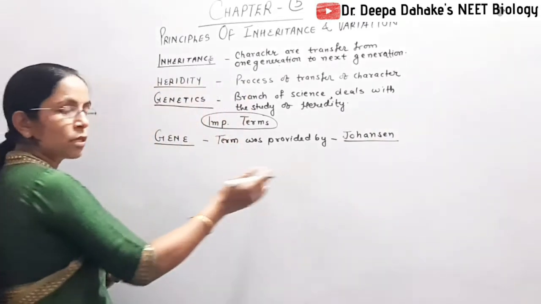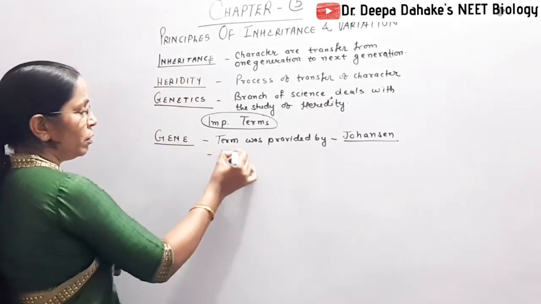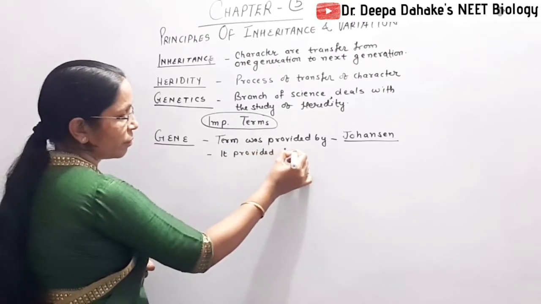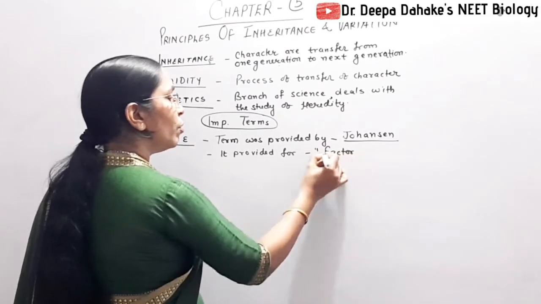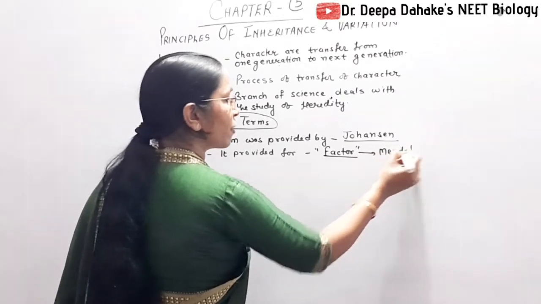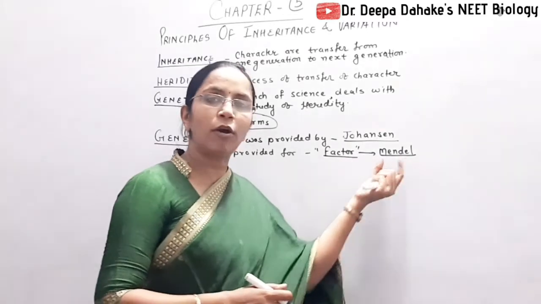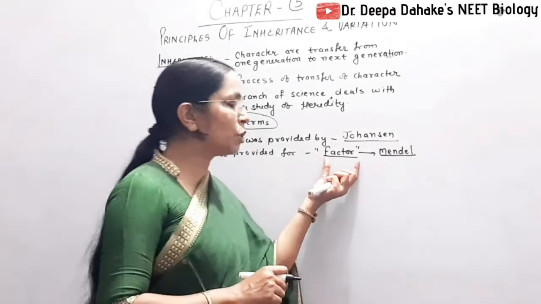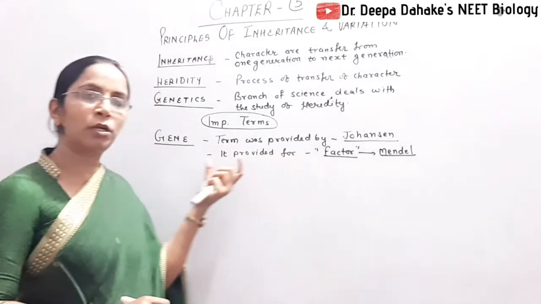You remember Johansen also, you appear in reference book. So Johansen provided the term for the factor of Mendel. The term factor was provided by Mendel for a discrete unit. So here you remember the term factor is now replaced by the term gene. So for factor we use the term gene.